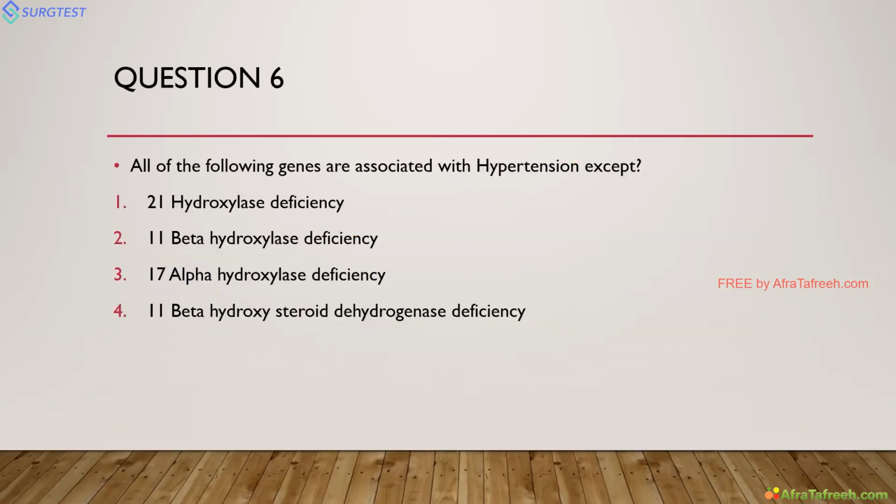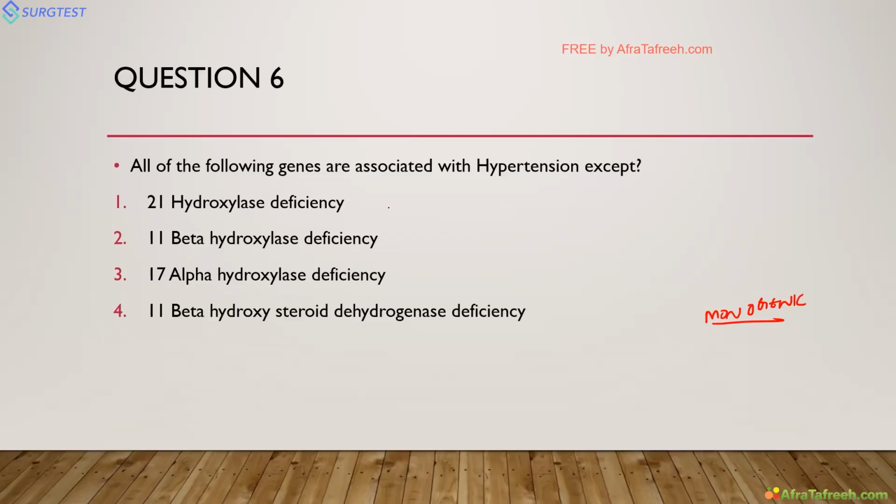So next question: all of the following genes are associated with hypertension. This is monogenic hypertension. A single gene is associated with hypertension. So all of these are about monogenic hypertension, as I was telling. These are single gene associated hypertension.